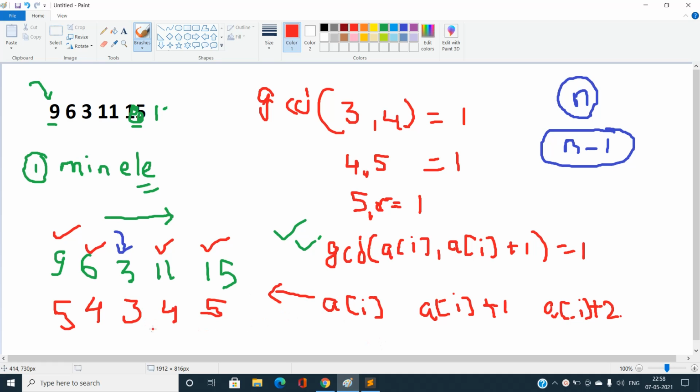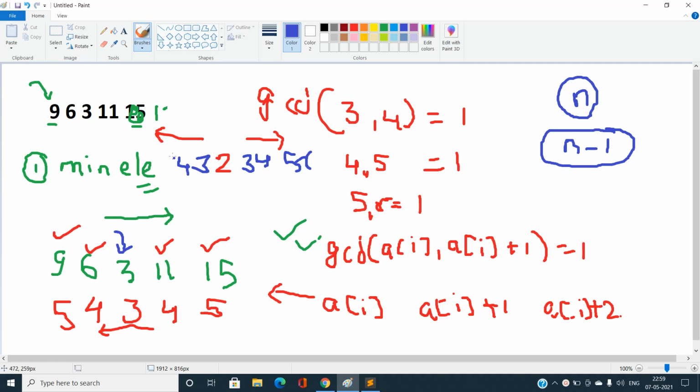Okay, so if I have the minimum element like 2, and there are some elements to the left of it and some elements to the right of it, I will fill the values like 2, 3, 4, 5, 6, and similarly to the left of it like 3, 4, 5, 6.